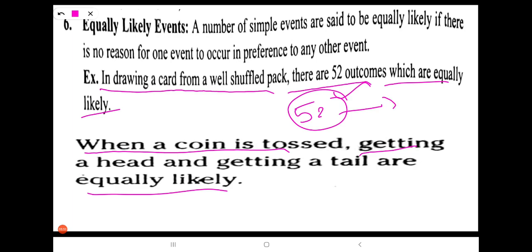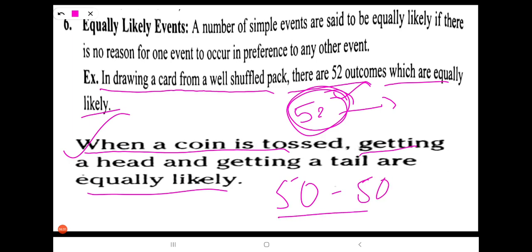52 equal chances, because each card is individual. Okay, 52 cards are different. Or else you can understand this concept by this example. When a coin is tossed, getting a head and getting a tail are equally likely. It means if you toss a coin, we get either head or tail. So head or tail both have equal chances here. This kind of events are called equally likely. It means 50-50 choices.